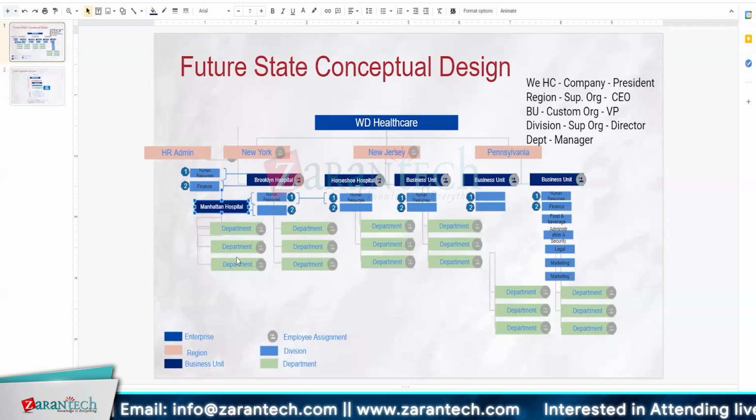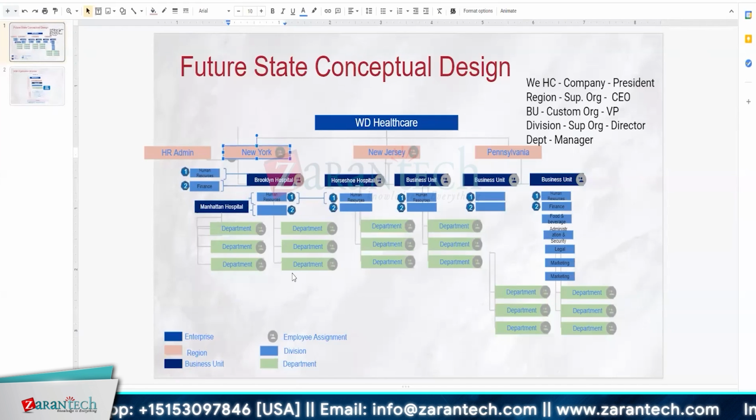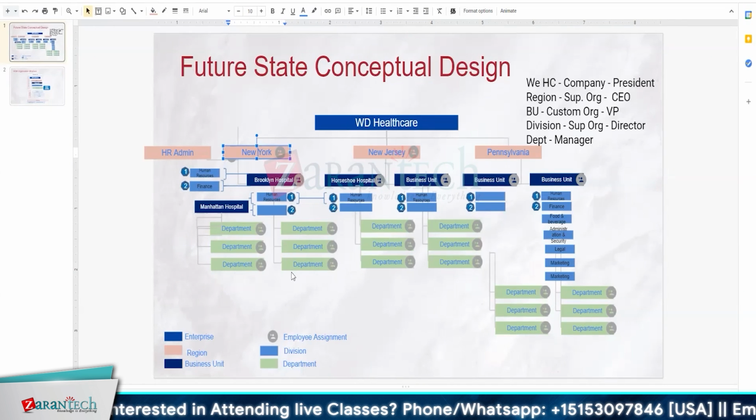Because at the end of the day, when you account for how much you spent in HR operation or in the HR cost center, it will go for the region level. Yes, okay. And then it will accumulate all your HR costs into one company-based HR cost center on the top level. And under that, if you start making organizations by the hospital, I think it will become a little more constraining and time consuming for you to develop those and maintain those.